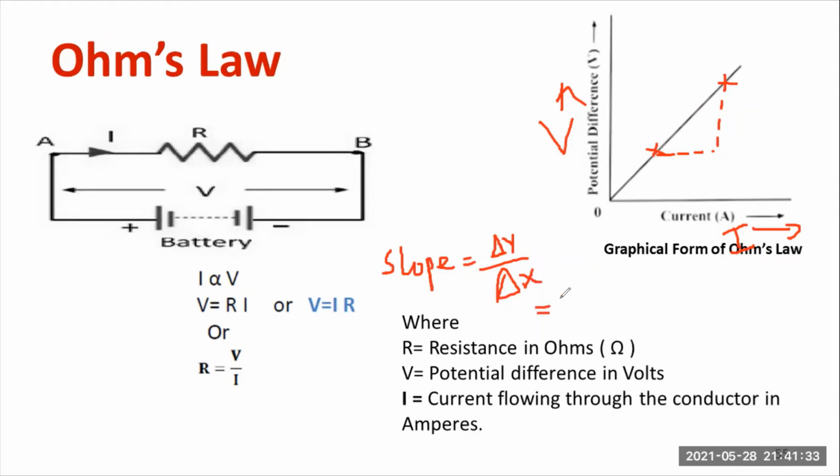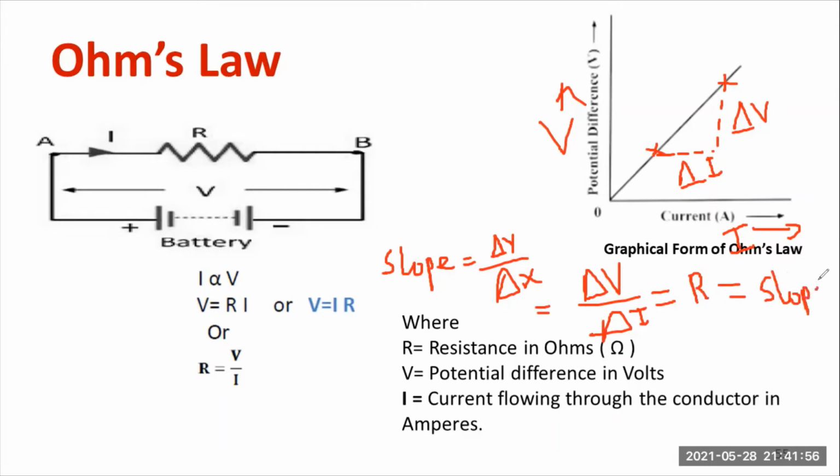Y-axis by x-axis. What is available on the y-axis? The y-axis will be delta V. On the x-axis you can write delta I. Basically, the slope is equal to delta V by delta I. That is nothing but resistance, R. So resistance is equal to the slope.